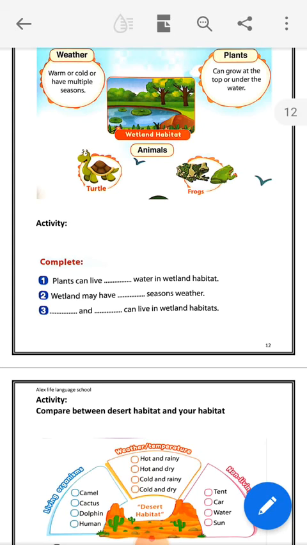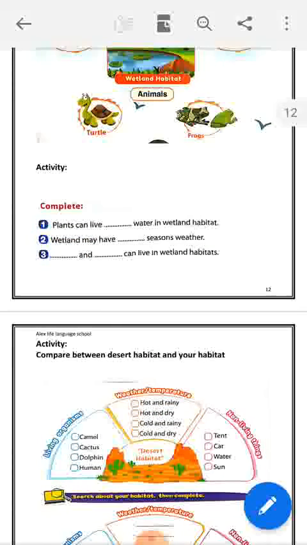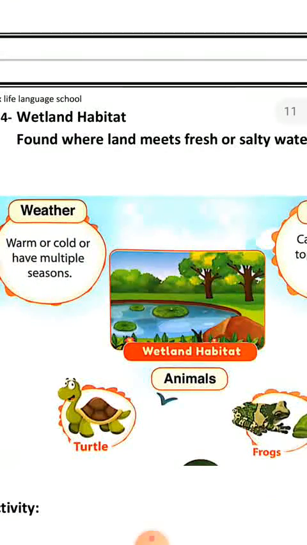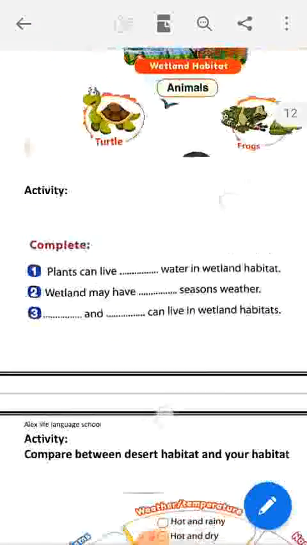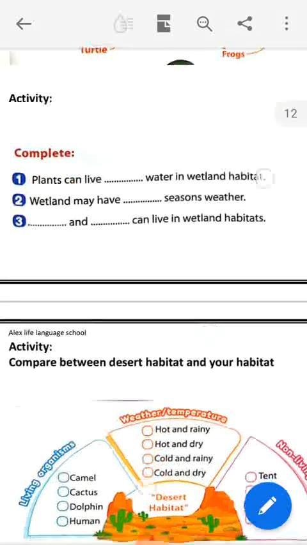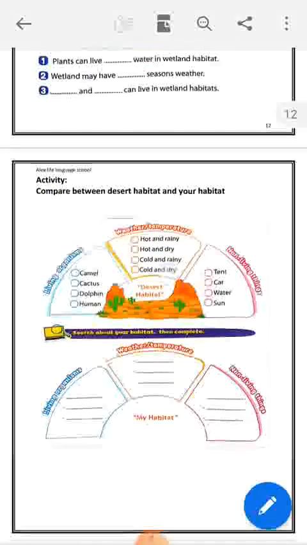Okay. Number 2, wetland may have how many seasons? Weather may have multiple seasons. Okay. Number 3, dots can live in wetland habitat. Turtles and frogs. Well, so here I have an activity.